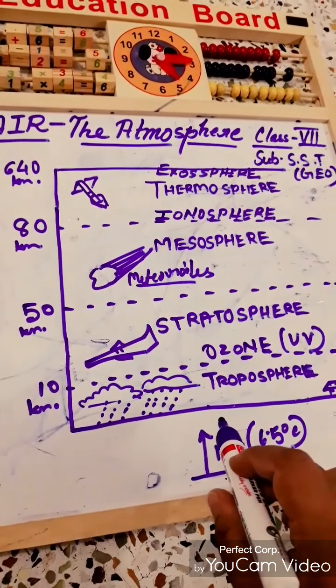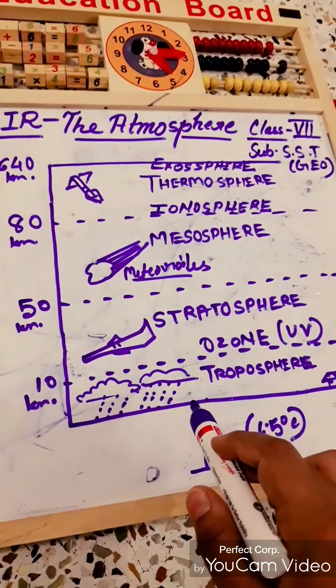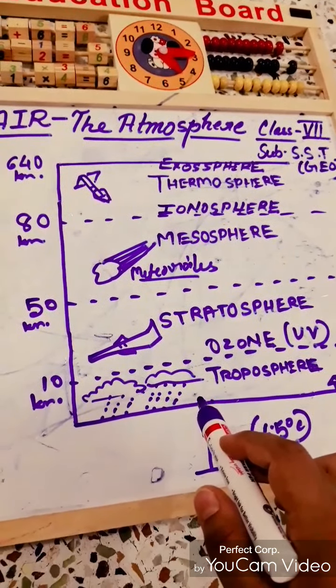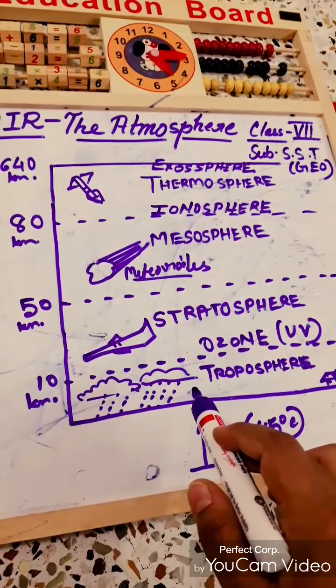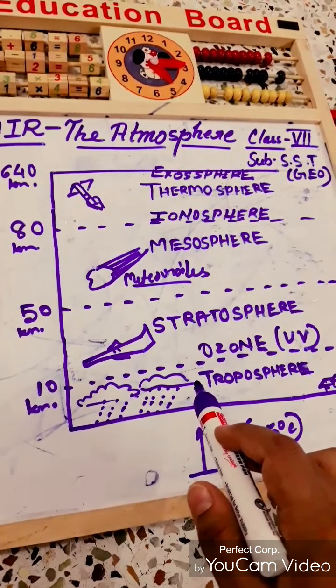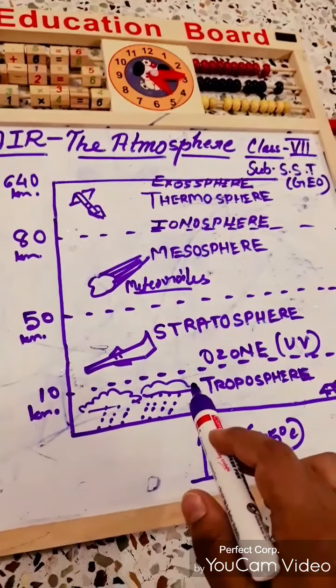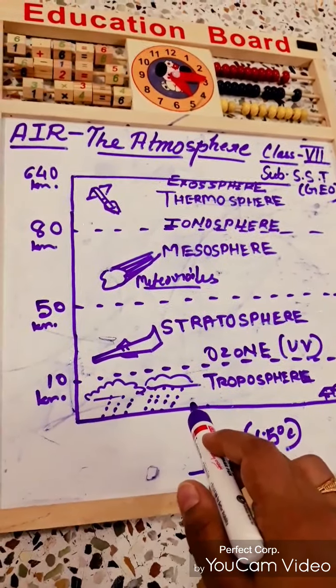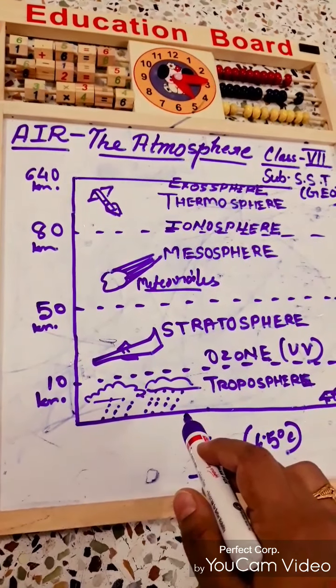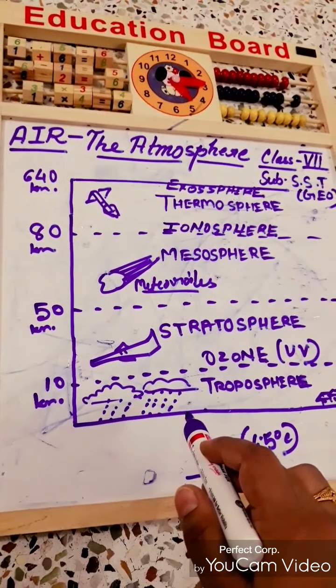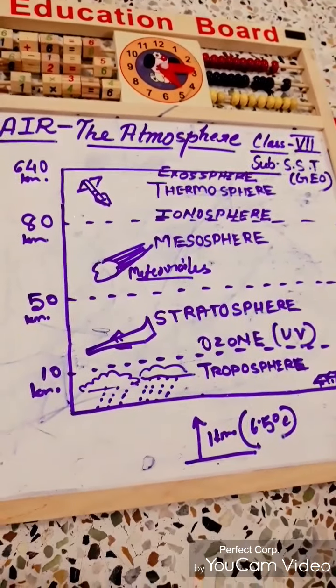Okay, so in this chapter we have discussed the definition of the atmosphere, its composition, its importance, its structure, everything. I think you are all clear about it. So let's start the revision. Thank you.